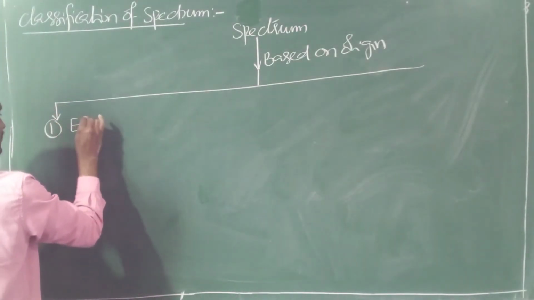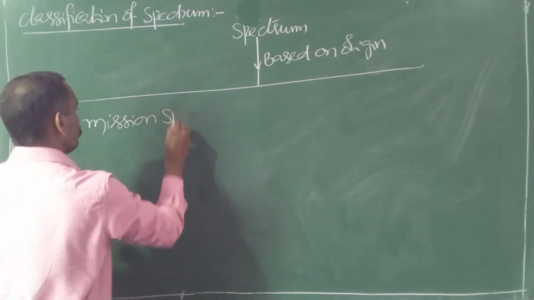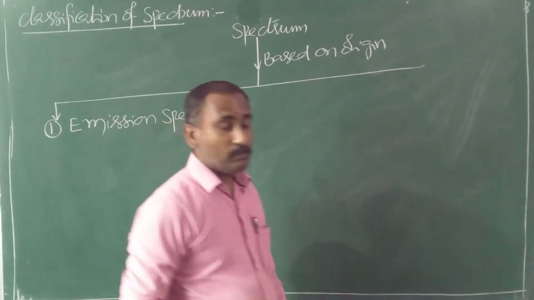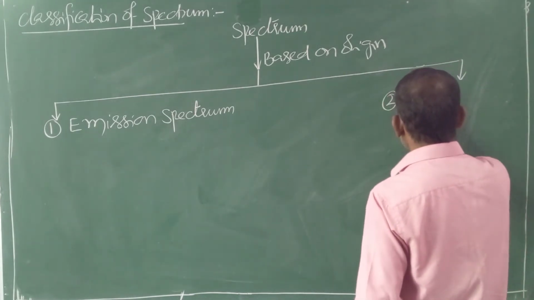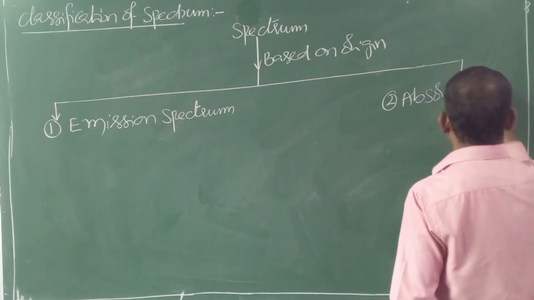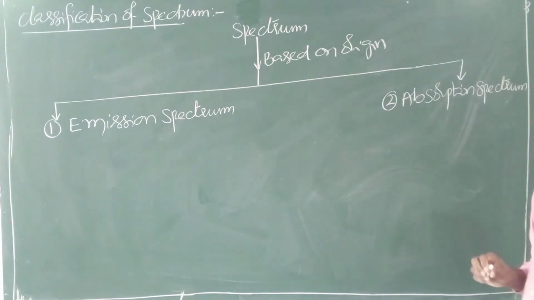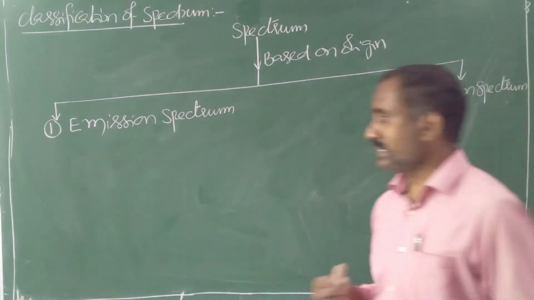First one is emission spectrum. Second one is absorption spectrum. So based on origin, spectrum is broadly classified into two types, emission spectrum and absorption spectrum. What is meant by emission and what is meant by absorption, after that I will discuss.